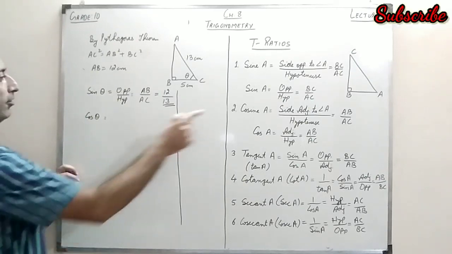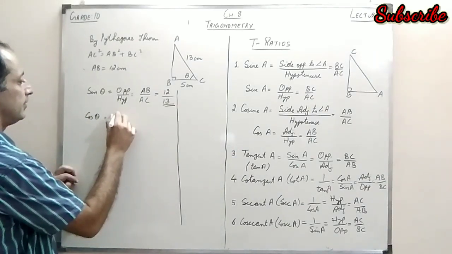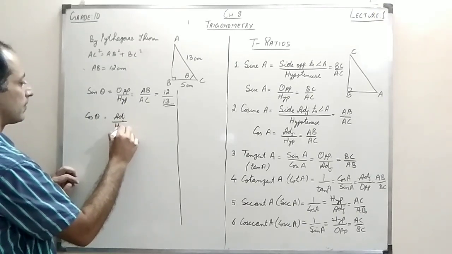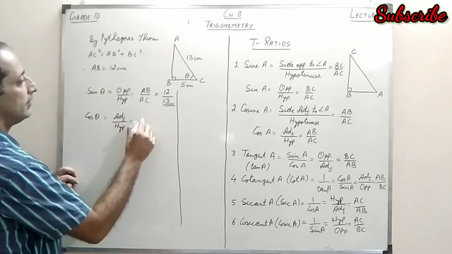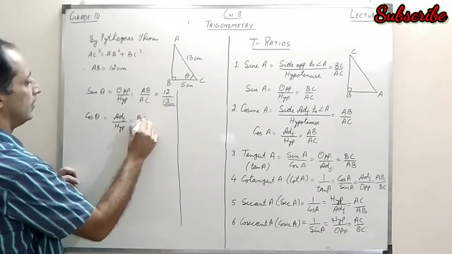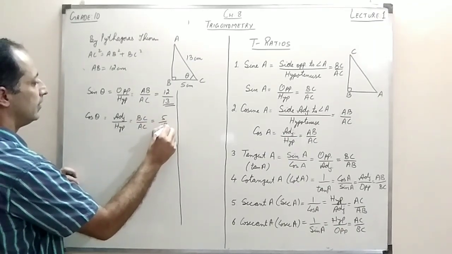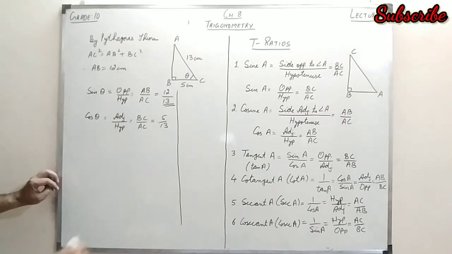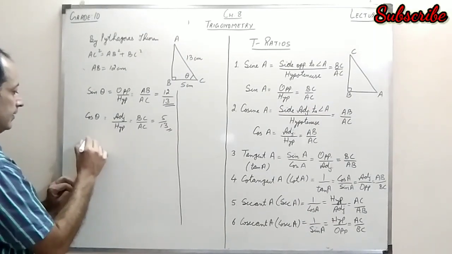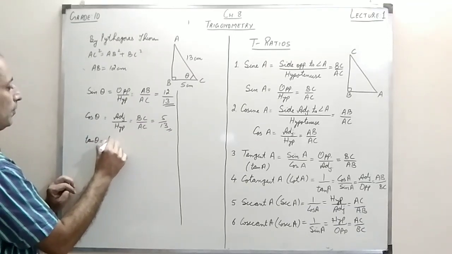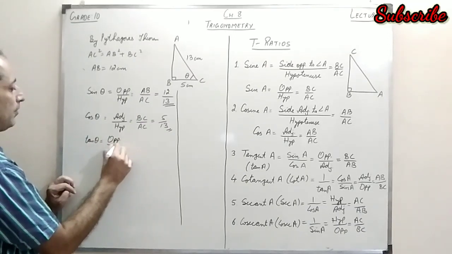Now, cos theta, I know with the relation, is adjacent upon hypotenuse. So that is BC upon AC, which comes out to be 5 by 30. Quite easy. Then we talk about tan theta, that is opposite upon adjacent.